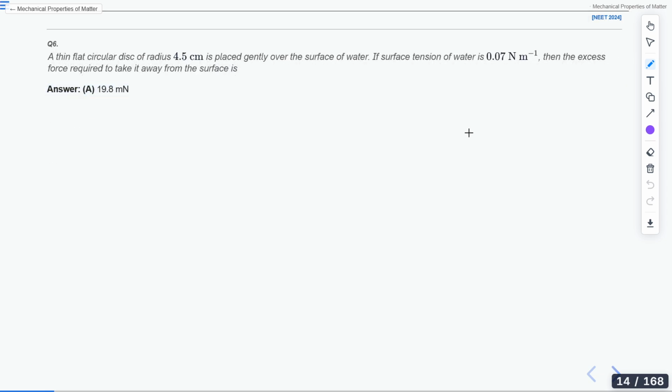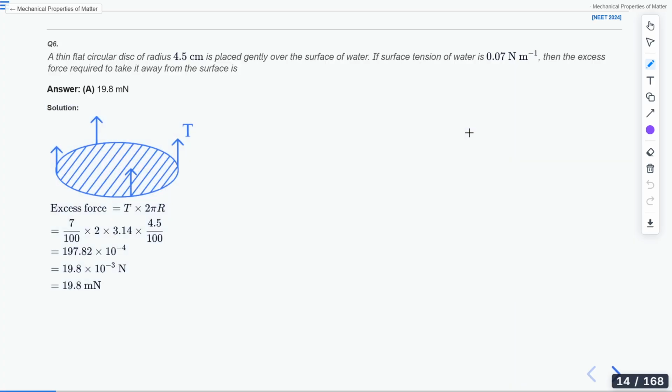Now let's look at the solution of this question. The answer is 19.8 millinewton. How can you do it? We were told a thin flat circular disc of radius 4.5 centimeters is placed gently over the surface of water. The surface tension is given as 0.07 Newton per meter, and we need the excess force required to take it away from the surface.